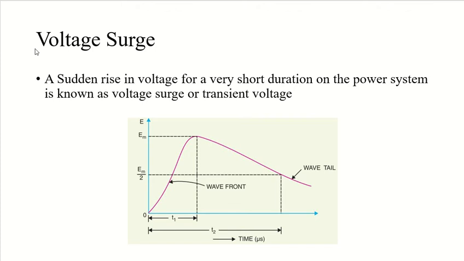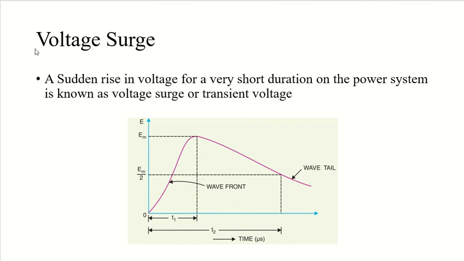The time is in microseconds, and voltage is of course in volts. From the graph, you must have seen that the lightning introduces a steep fronted wave, especially in the early stages. The steeper the wave front, the more rapid the buildup of voltage at any point in the network. In most cases, this buildup is comparatively very rapid, lasting hardly 1 to 5 microseconds.